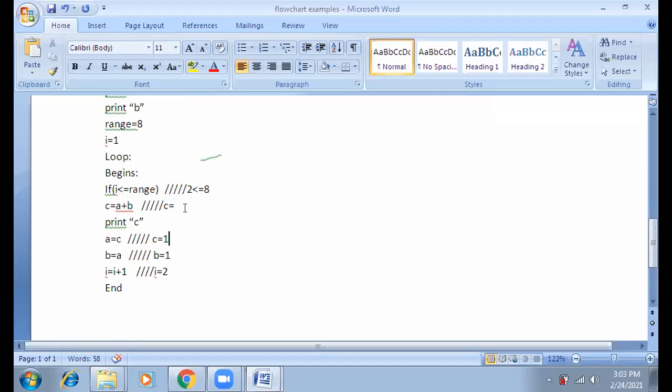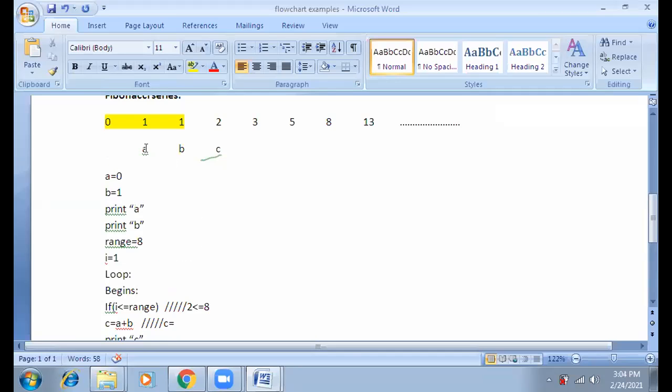C became 2, but how? It's the addition of A plus B. So A becomes 1 and B also becomes 1. The previous value of this one was the previous one. So after changing the position, C is placed here.